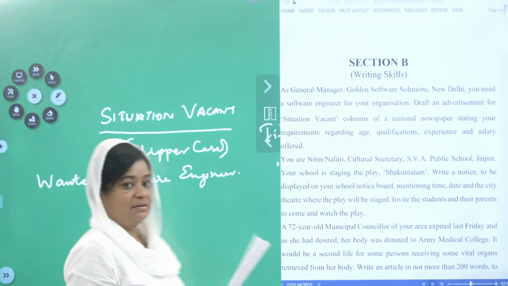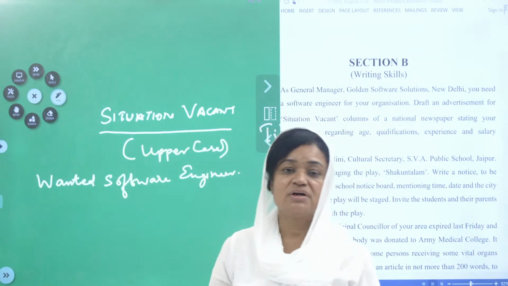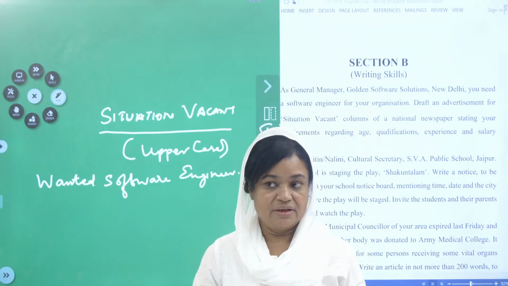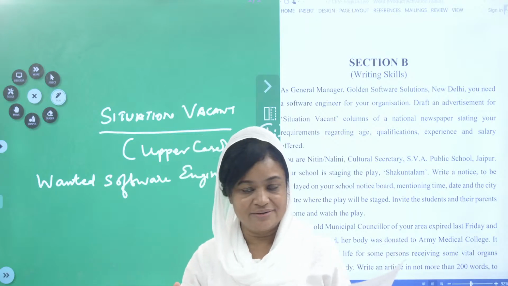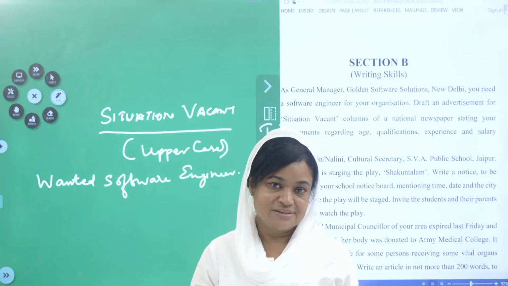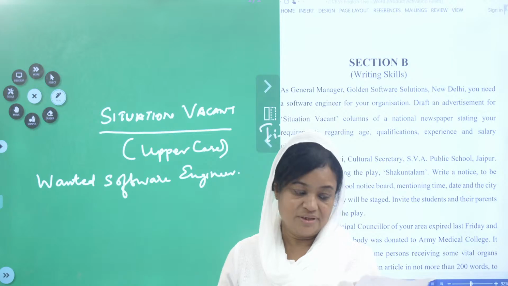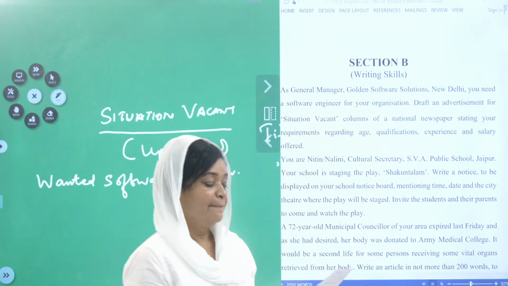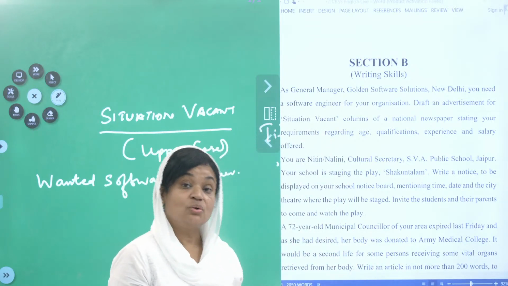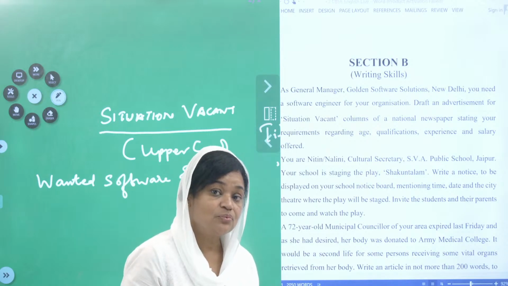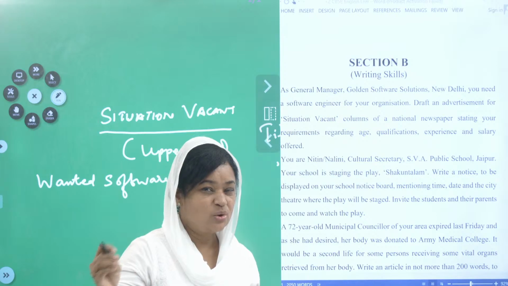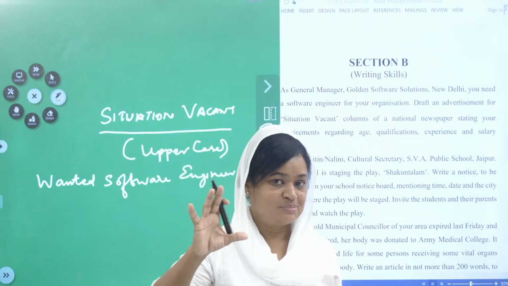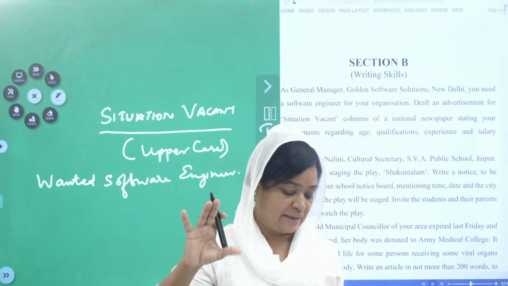Now, let me tell you, children, each word is counted in the newspaper. The cost goes according to the word. The shorter you write, the less money you have to pay. I think you know that, or if you don't know, just take it from me. So why did I say this? We do not want any long sentences. We will only write the facts. Only the facts should be written. Okay.